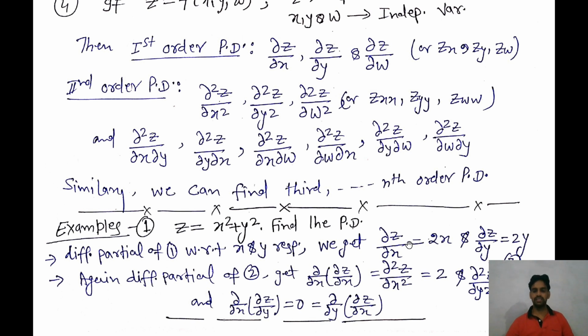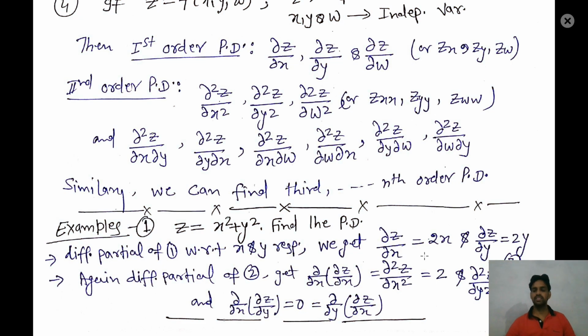Now we will differentiate again partially with respect to x, that means del over del x of del z over del x, then we get del 2z over del x square. The derivative of 2x with respect to x gives only 2. Similarly, we will differentiate this with respect to y, so del 2z over del y square is equal to 2. Now we are taking the mixed derivative. If we now differentiate this with respect to y, then we will get del over del y of del z over del x.